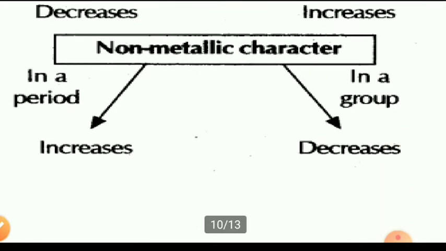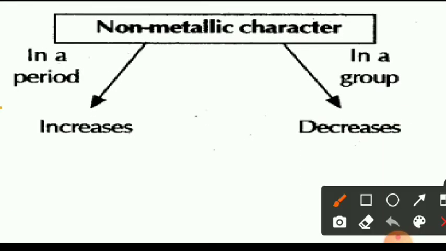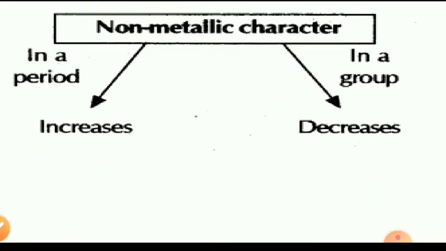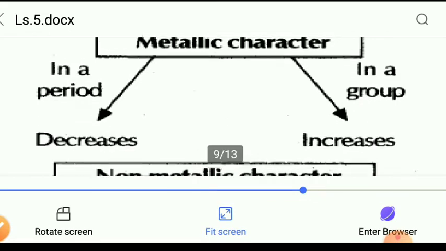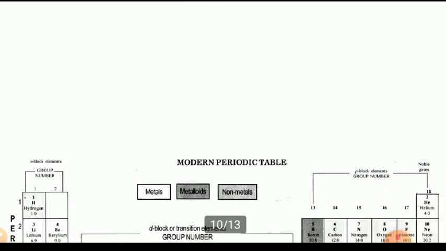Now about non-metallic character. In a period, from left to right, non-metallic character increases, and when we go down from top to bottom, non-metallic character decreases. Thus, these metallic and non-metallic characters are opposite to each other.